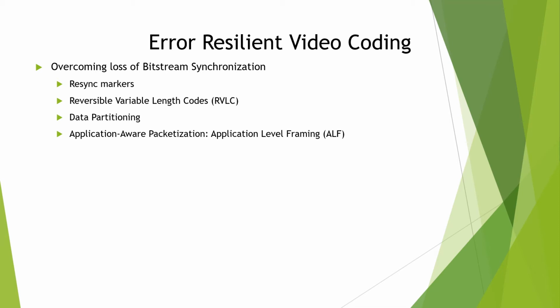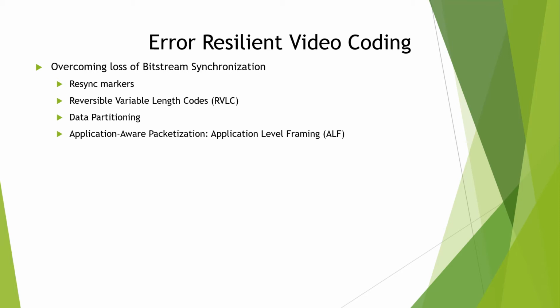An undesired consequence of this is that active areas which require more bits would in many cases have a higher probability of being corrupted. To overcome this problem, MPEG-4 provides the capability to place the resync markers periodically after every fixed number of bits, or we can say a variable number of coding blocks. This approach provides a number of benefits, including reducing the probability that active areas are corrupted, simplifying the search for a resync marker, and supporting application-aware packetization.